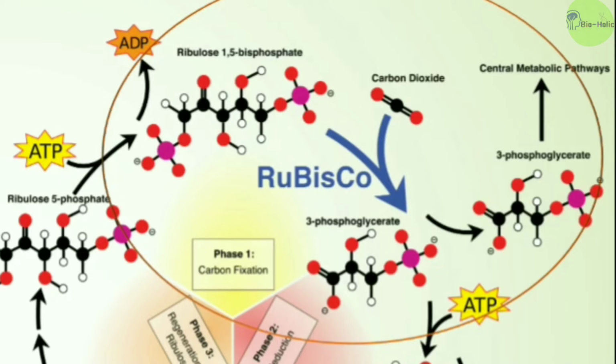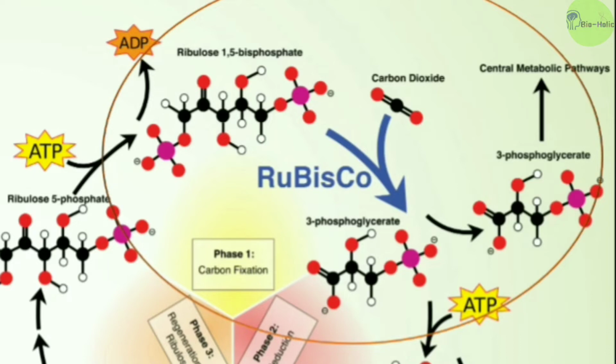This is a special enzyme which has both carboxylase and oxygenase activity. During its carboxylation activity, it adds carbon dioxide molecules, and during oxygenase activity, it can add oxygen molecules. In the carboxylation reaction of the Calvin cycle, Rubisco is acting as a carboxylase enzyme. Thus, it can add the carbon dioxide from the environment.